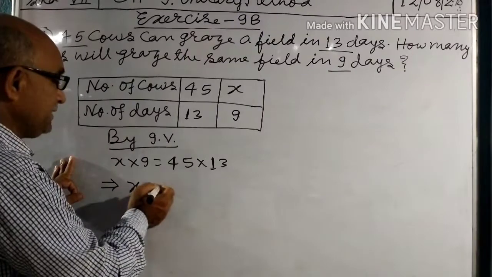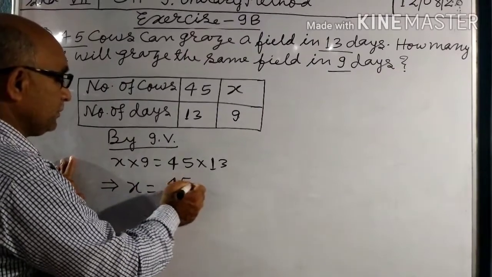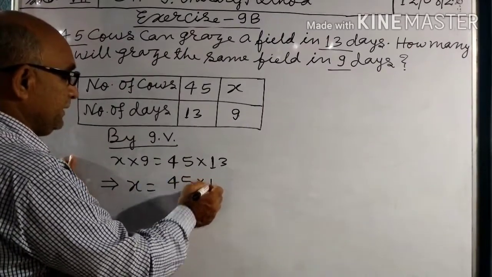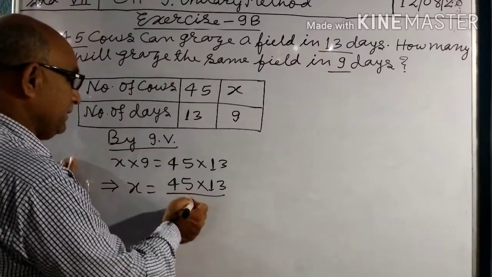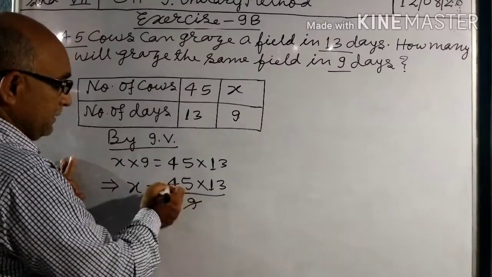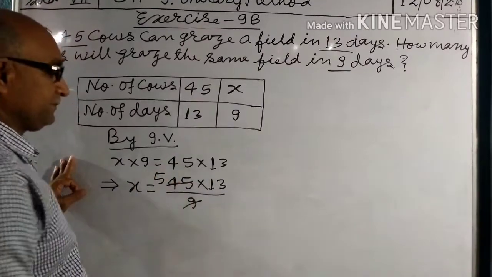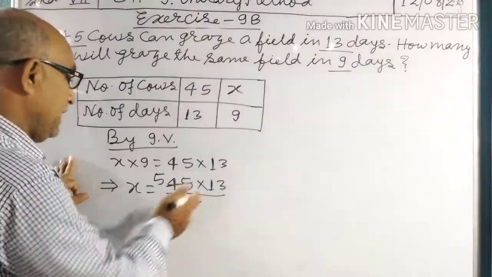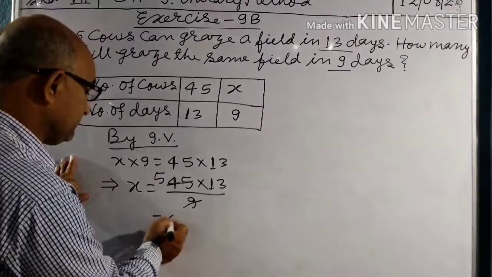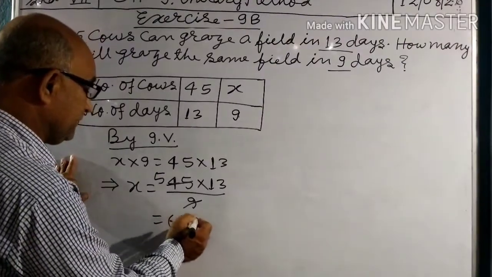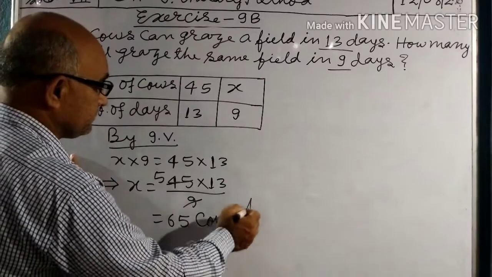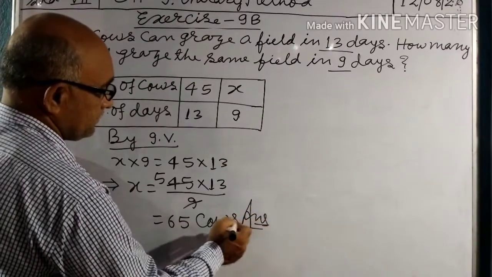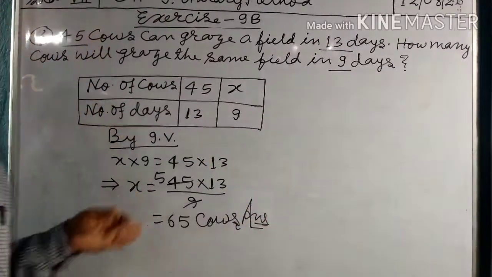That implies x equals 45 into 13 divided by 9. 9 fives are 45, so 5 into 13 gives 65 cows. Understand and write it.